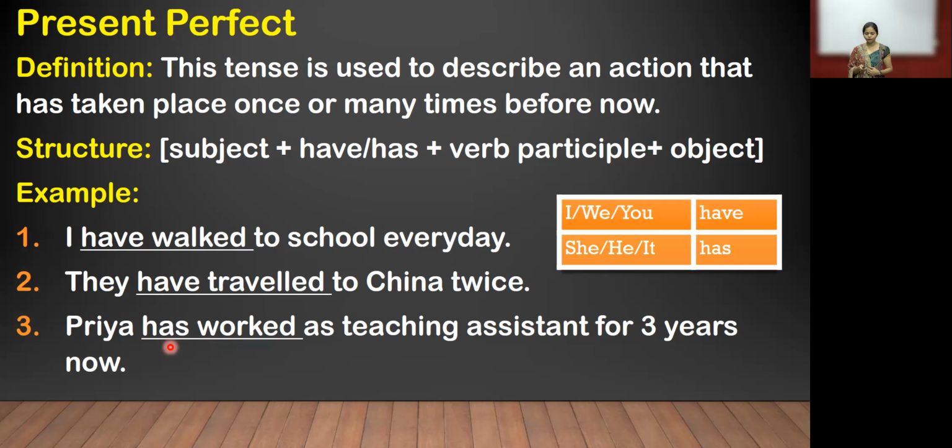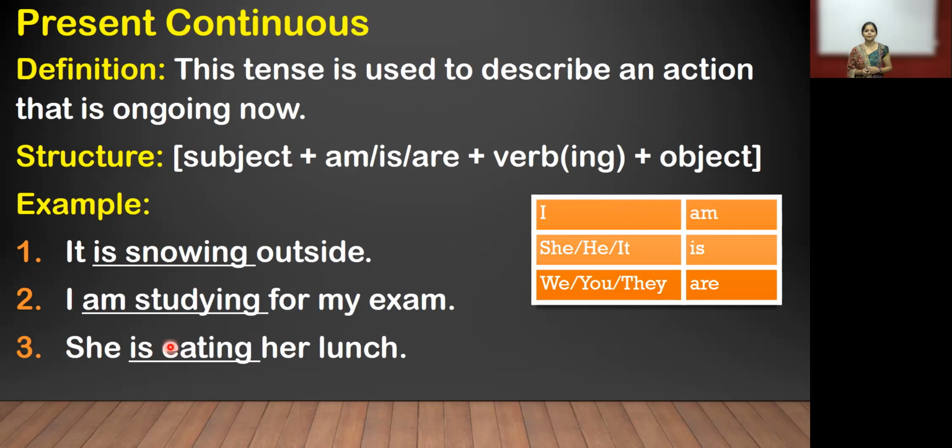Now, the third form, present continuous. The same definition is there, but a little of the wording will be different. For example, we can first see the definition. Then I will explain the difference between simple, perfect, and present continuous. The definition: this tense is used to describe an action.